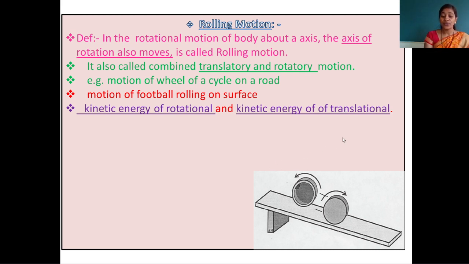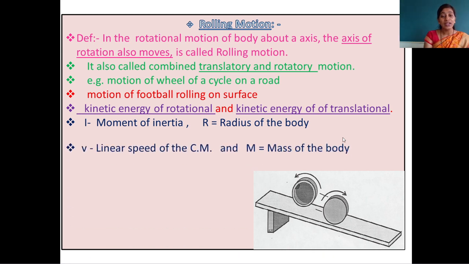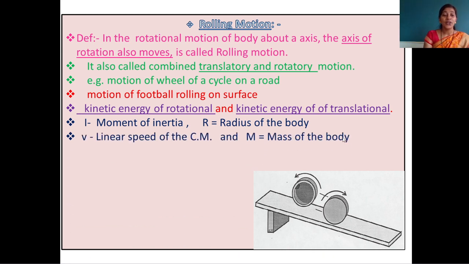Whenever we are finding the kinetic energy of a rolling motion, we have to find the kinetic energy from translational motion and the kinetic energy from rotational motion. For that we can derive a derivation. Consider a body which is rolling on an inclined plane, having moment of inertia I, radius of the body r, and v is the linear speed of the center of mass.